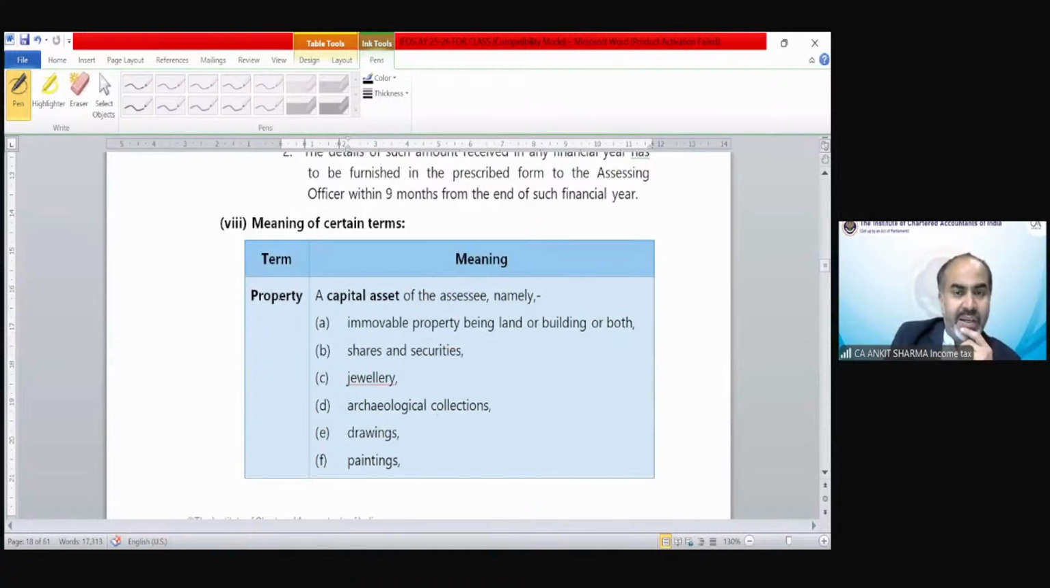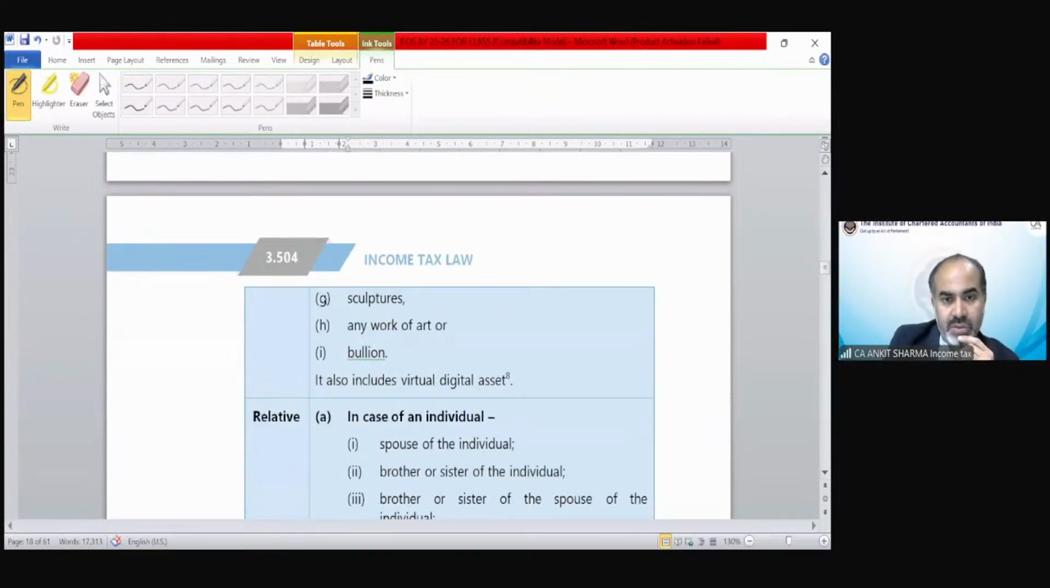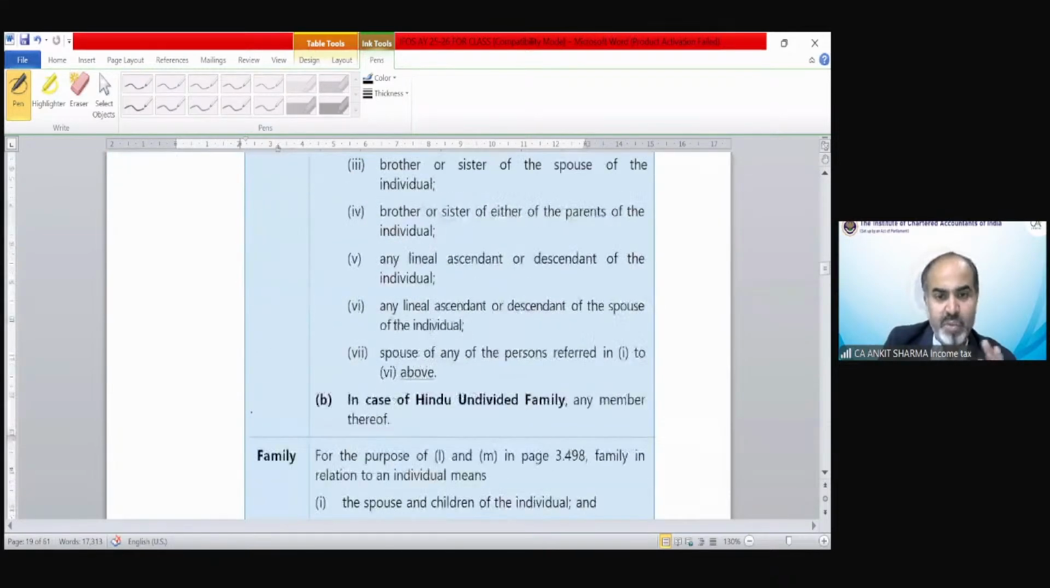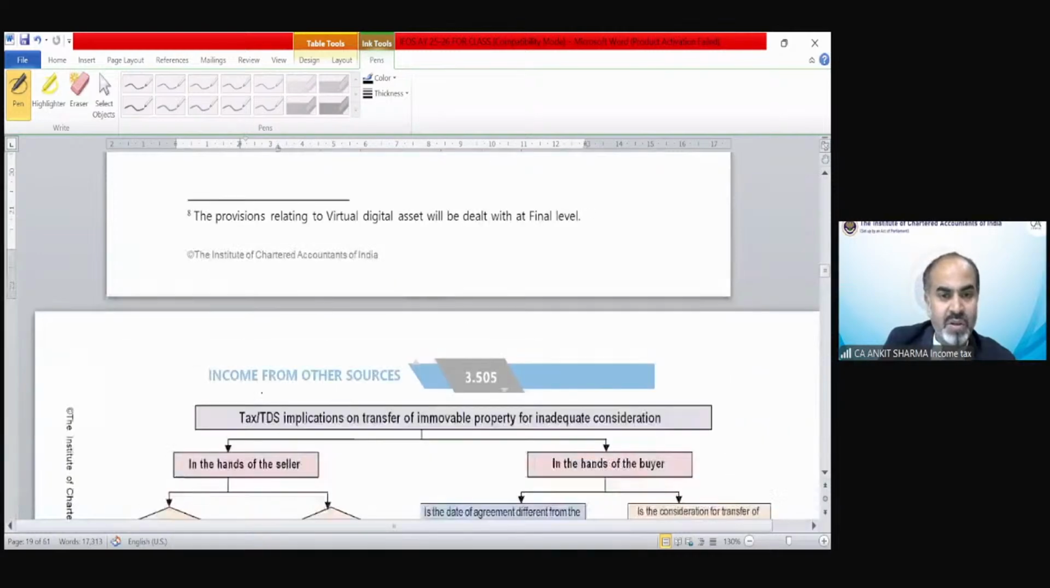Now, the meaning of certain terms. As we have discussed in the case of gift provisions, immovable property means land and building, and there were 8 other properties that we have discussed, 6, 7, 8. So these were included in the definition of movable and immovable property. Now, what is the definition of relative in the case of an individual? You can read these provisions yourself. What is the meaning of family in this case, of course?